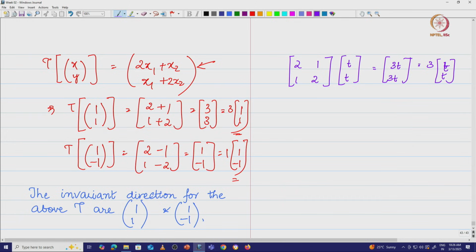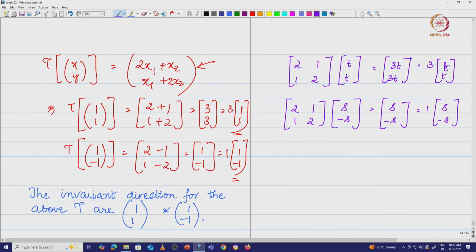Similarly, let me take this [2 1; 1 2] into, let us say, (s, -s). So what am I going to get? I am going to get 2s minus s, which is s, and s minus 2s is equal to minus s, which is nothing but 1 times [s; -s].